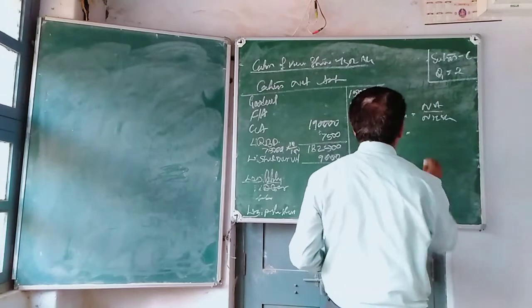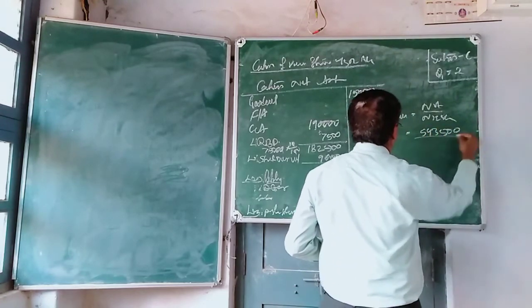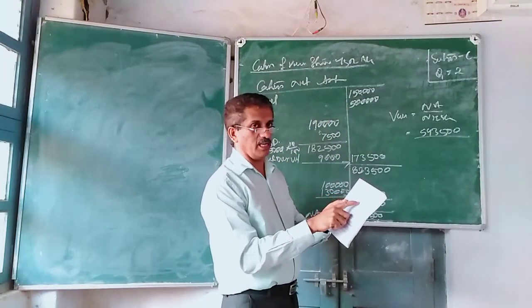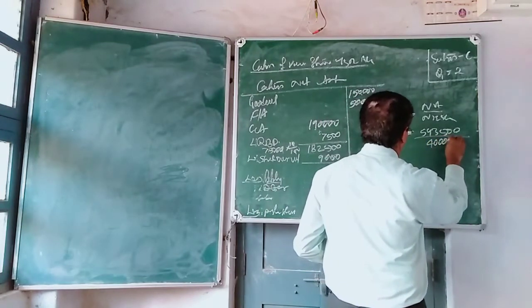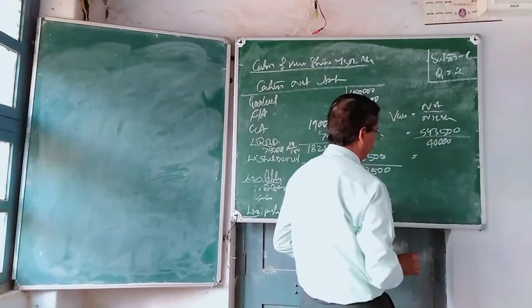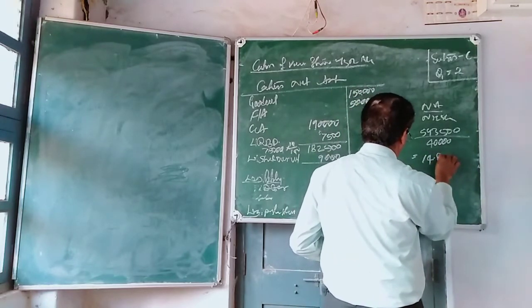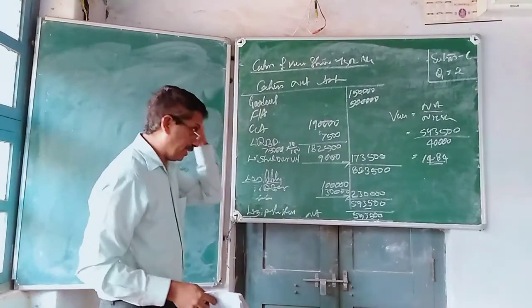What net asset did we find? 5,93,500 divided by the number of equity shares given in the balance sheet, 40,000 equity shares of 10 each. So divided by 40,000 should be 14.84 as the value of share under the net asset method.